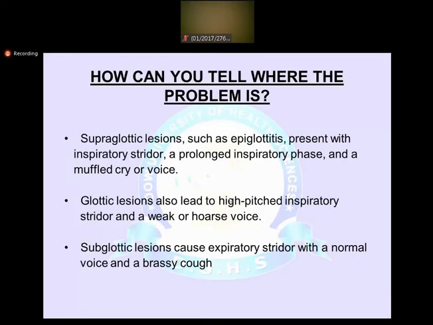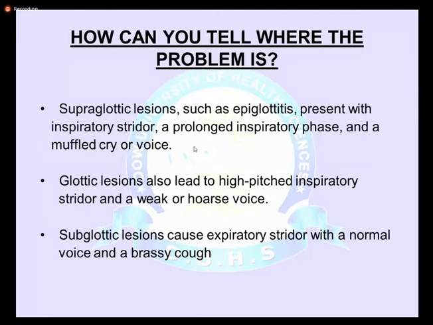How can you tell where the problem is? If the lesion or obstruction is on the supraglottic side, like in epiglottitis, they usually present with inspiratory stridor, a prolonged inspiratory phase, and a muffled voice.